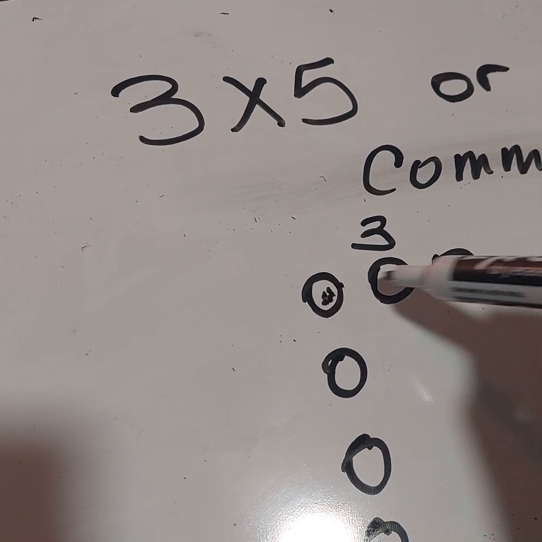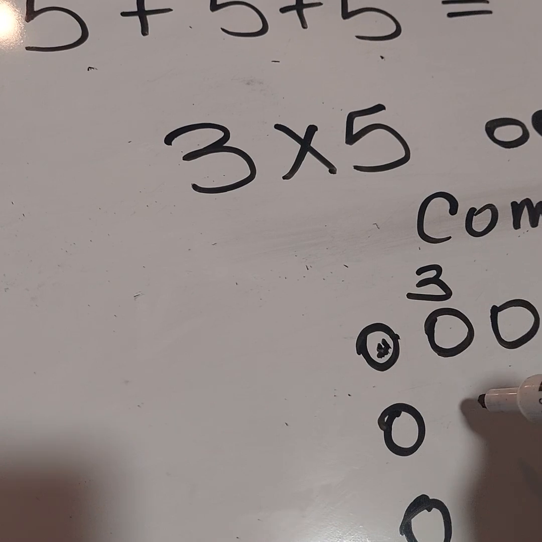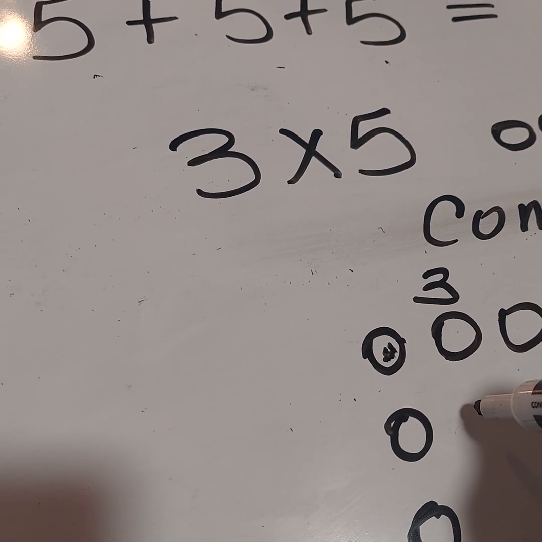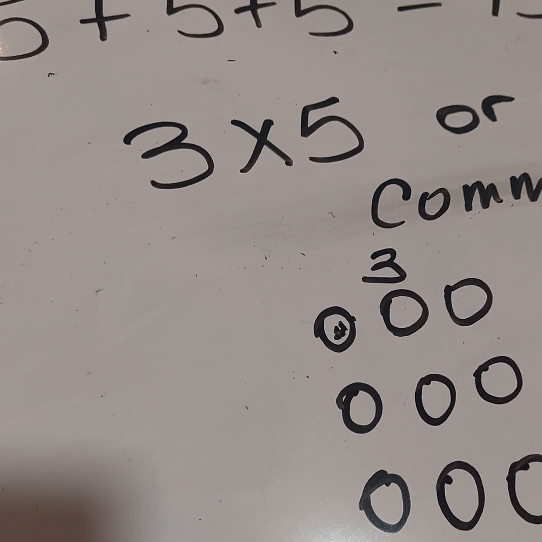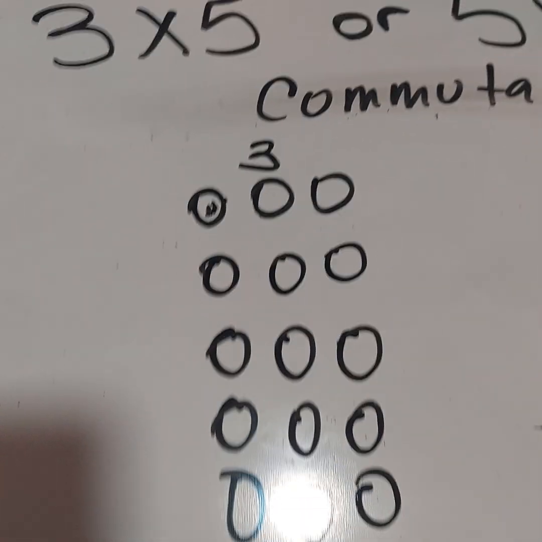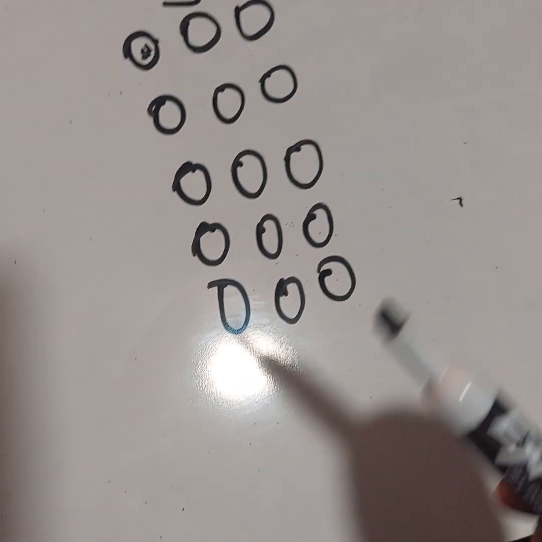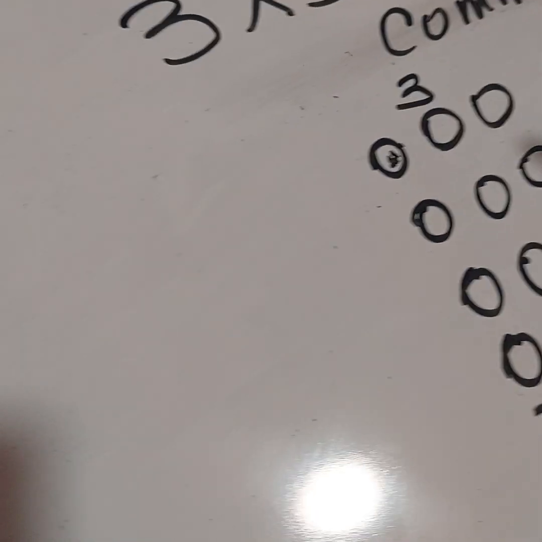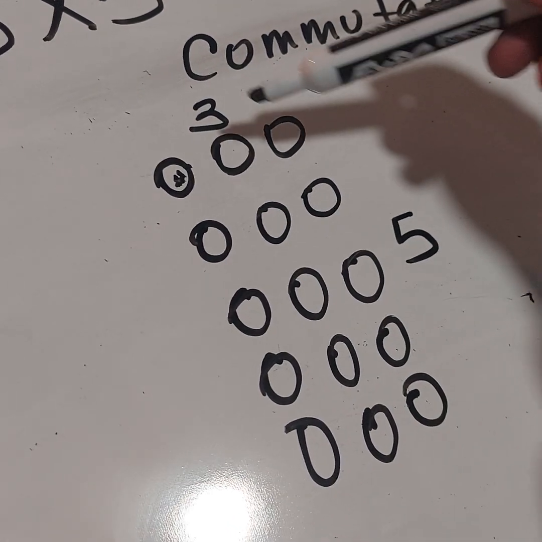So this 1 is going to be shared by the row, and it's also going to be shared by your column. And then go ahead and fill in all the circles. Your goal is to try to create a rectangle. So these are called rectangular arrays. I did not realize the reflection is so much here. I'm so sorry about that. So I'm going to go ahead and put a 5 here. So I have 3 times 5.